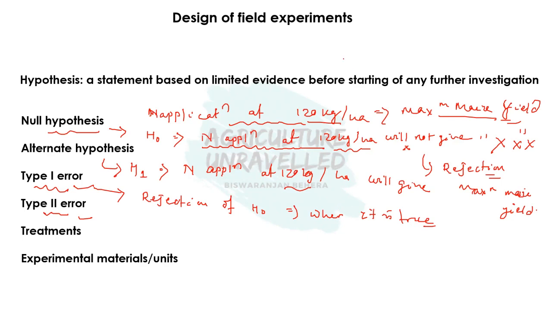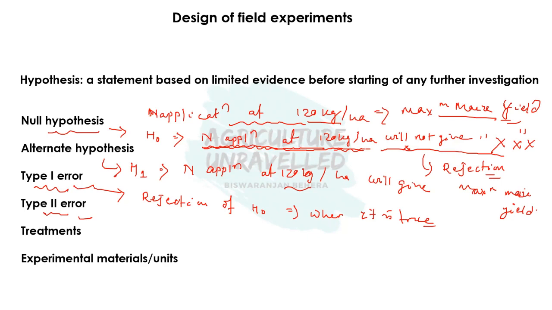So I will give an example. Here the null hypothesis is that nitrogen application at 120 kg per hectare will not give the maximum maize yield. So it is the null hypothesis. But suppose in our experiment also we are not getting the same result, meaning in our experiment also 120 kg nitrogen per hectare is not giving the maximum yield. So here the null hypothesis is true, but in spite of it being true, we are rejecting the null hypothesis. Under that situation, we are committing the type 1 error.